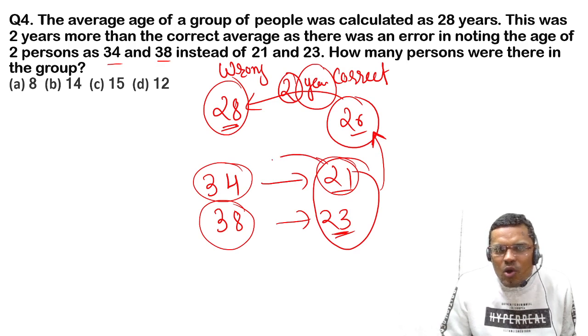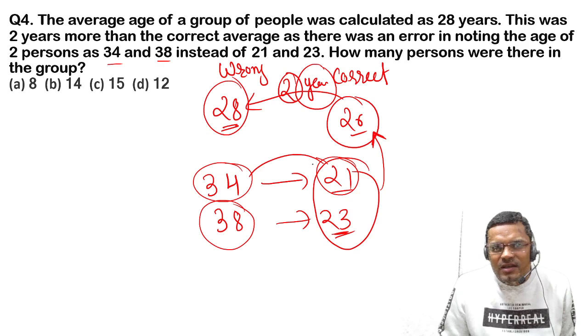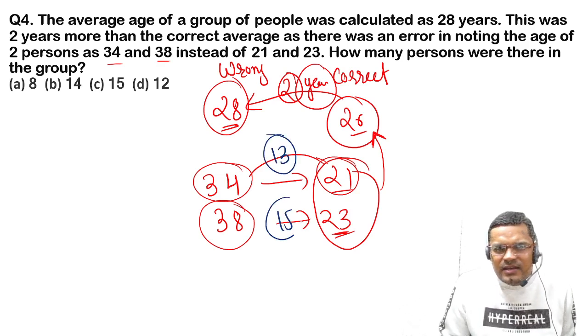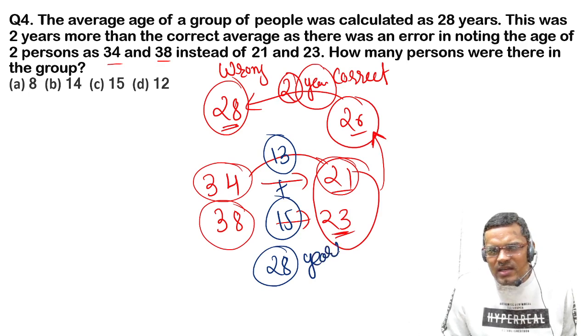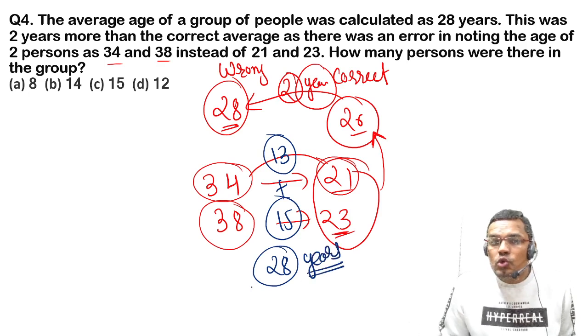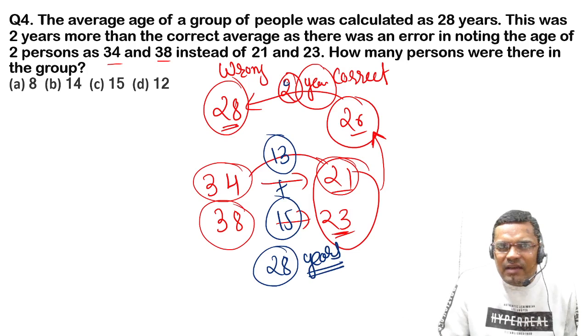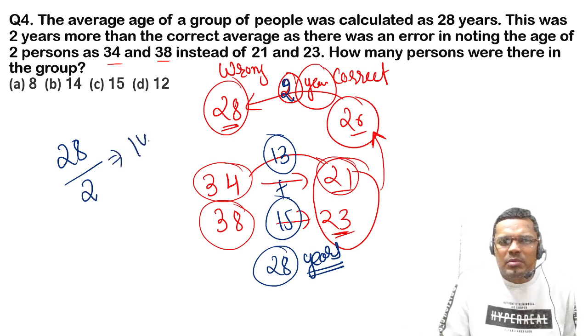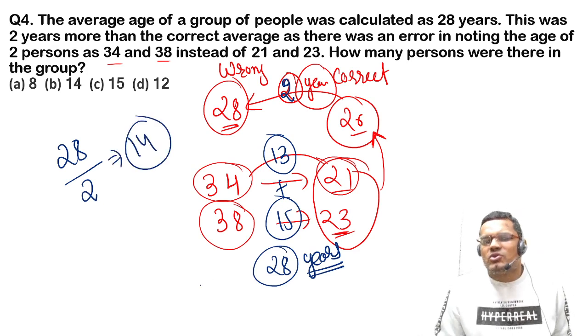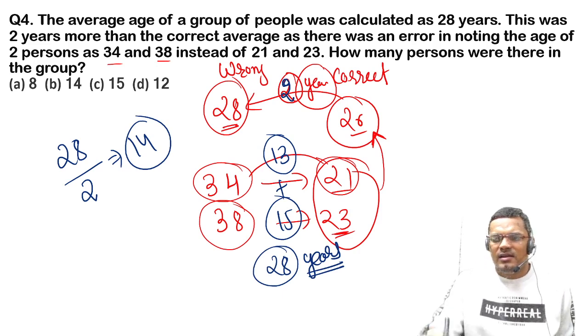It is due to this wrong calculation. So what was the wrong calculation? 13 is increased here and 15 is increased here. So the total part, if you take, is 28. So they have noted down 28 years more. Due to this, each person now has 2 years more. So the total is 28 and every person is getting 2 years more. So how many people were there? 14 only. So this is how we can calculate it logically.